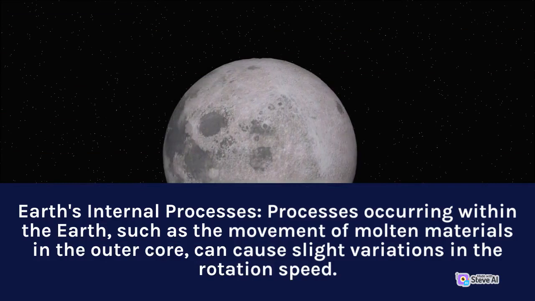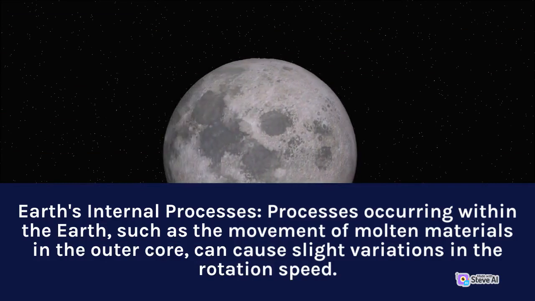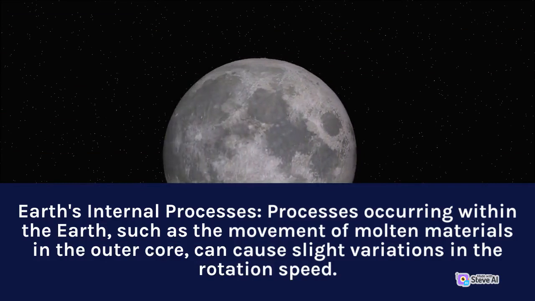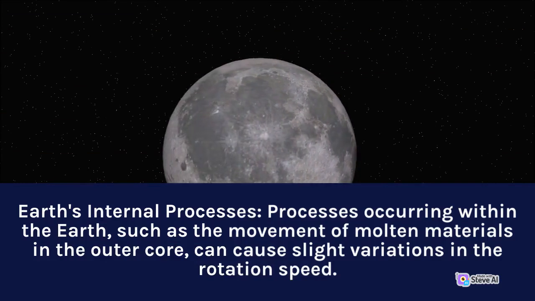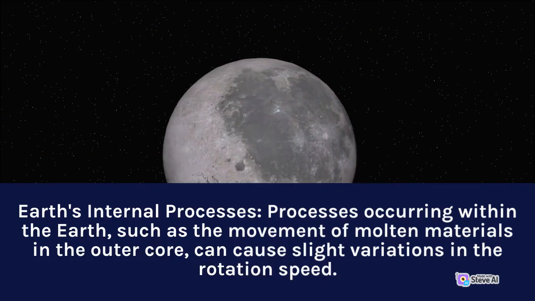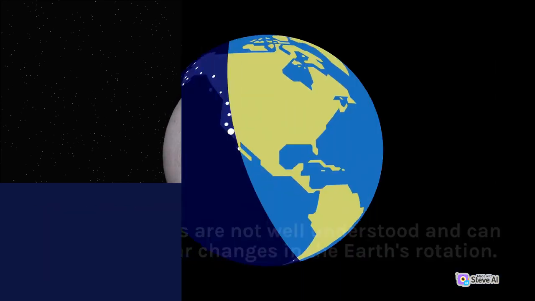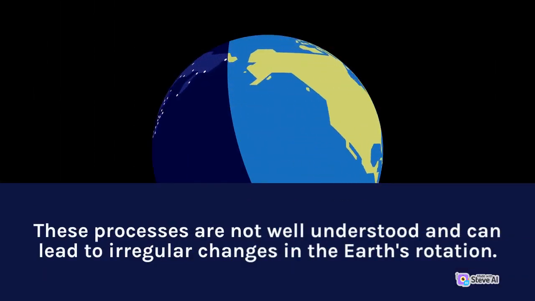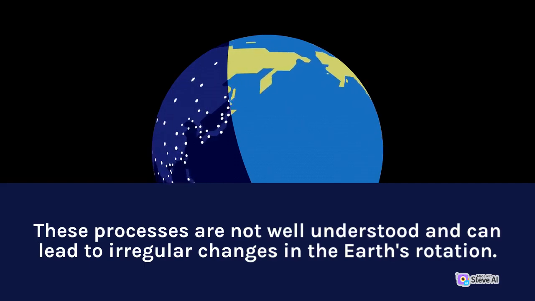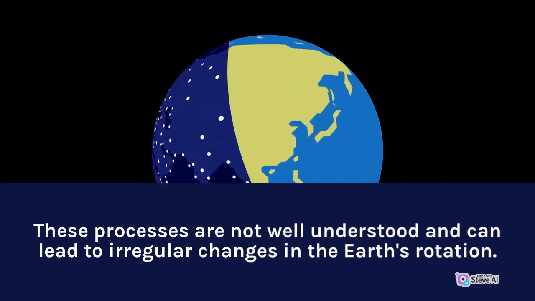Earth's internal processes, such as the movement of molten materials in the outer core, can cause slight variations in the rotation speed. These processes are not well understood and can lead to irregular changes in the Earth's rotation.